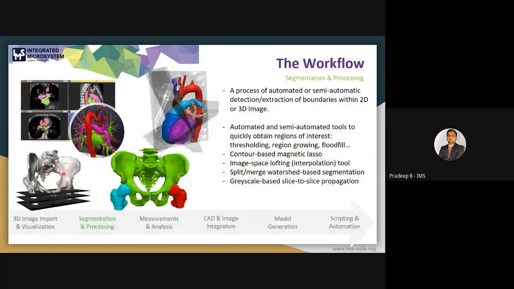As we already discussed, segmentation is a process of automated or semi-automatic detection or extraction of boundaries within a 2D or 3D image. Here you can see I have pasted a few images after the segmentation. This is the pelvic region; after segmentation, it will look like this. For the heart segmentation, this organ segment will look like this. There are many tools available in software to process this medical data and prepare it for segmentation.